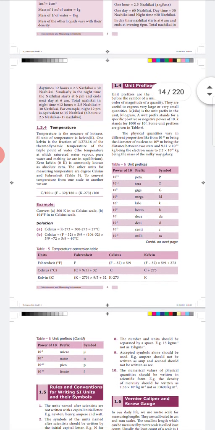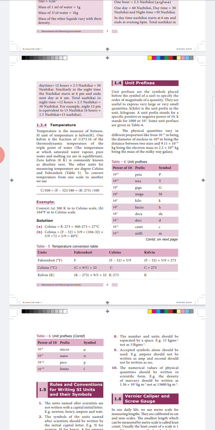And in table 5 they actually gave us how to convert Fahrenheit to Celsius and Kelvin, Celsius to Fahrenheit and Kelvin, and Kelvin to Fahrenheit and Celsius. So I'll explain, try to understand. First we begin with Fahrenheit. We are going to convert Fahrenheit into Celsius. For that we have to subtract 32 from the Fahrenheit value, and then multiply it by 5/9. We will get the Celsius.